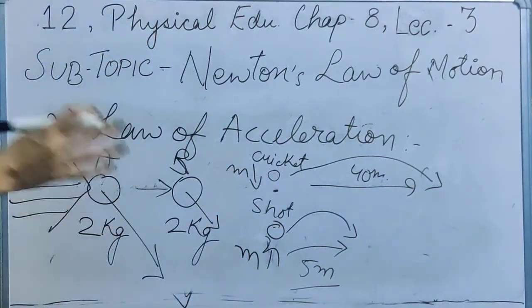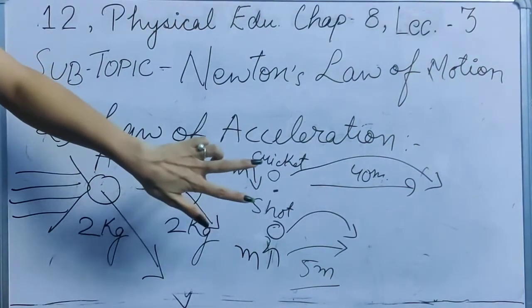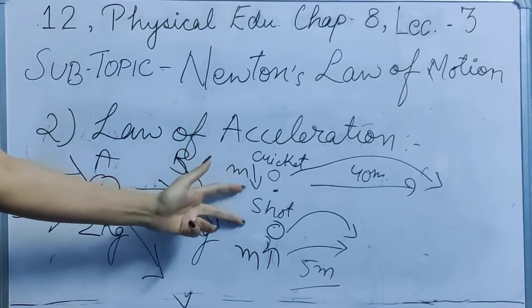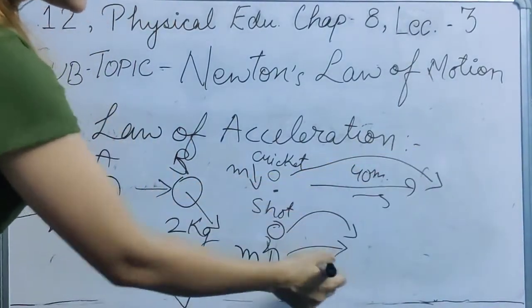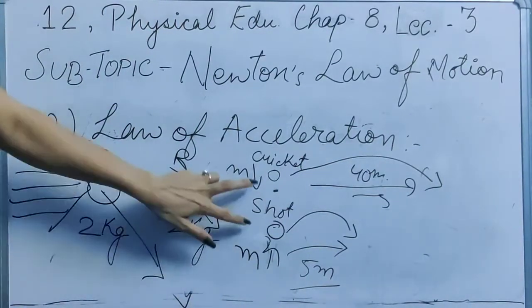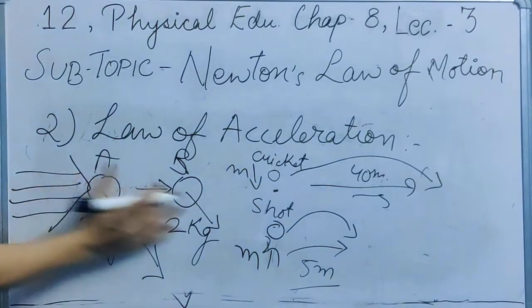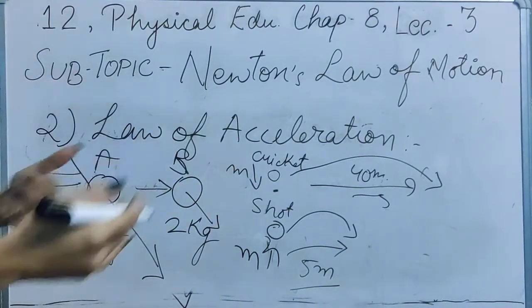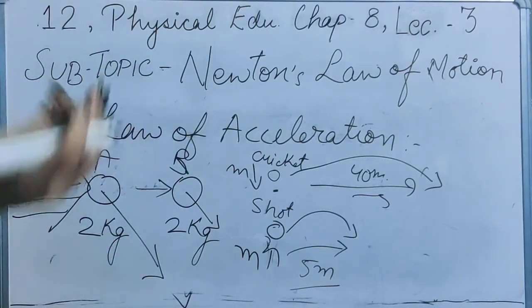In both the cases you need to understand that on both of these equipments we have put the same force. That is why we are saying that it moved about 40 and the other just moved 5. Though the mass is different, the force is the same. And here the mass was the same but the force was different. So it will depend upon what kind of force or how much force you are putting on what kind of equipment.